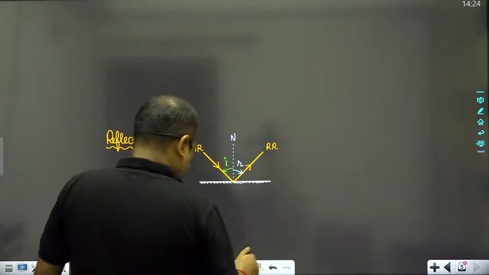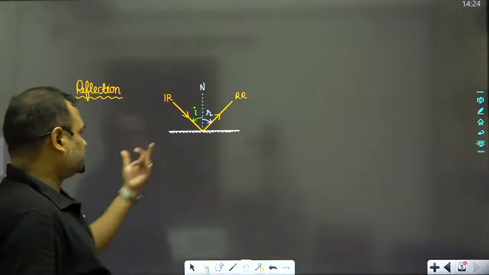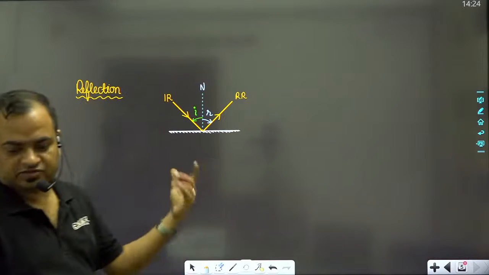Now, this phenomenon is known as the reflection of light.